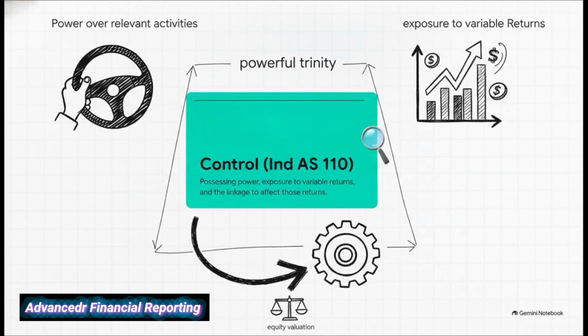Wrapping up this first section, let's talk consolidation. Under IND AS 110, consolidation relies entirely on a very specific definition of control. To consolidate, an investor needs a powerful trinity: power over relevant activities, exposure to variable returns, and the linkage between the two, meaning they have the ability to actually use that power to directly affect those returns. If even one of those 3 pieces is missing, there is no control.